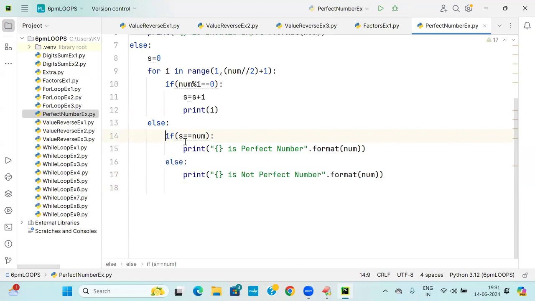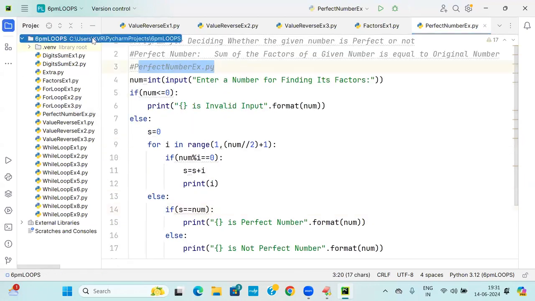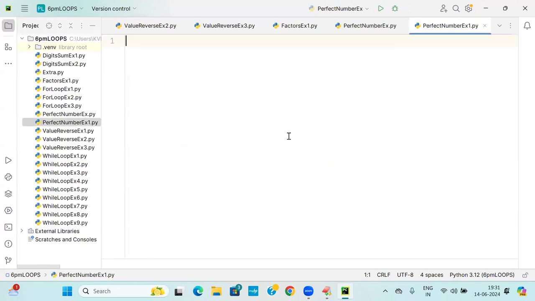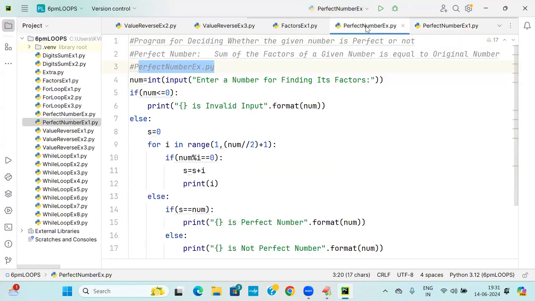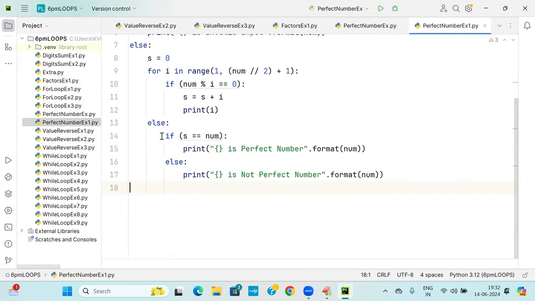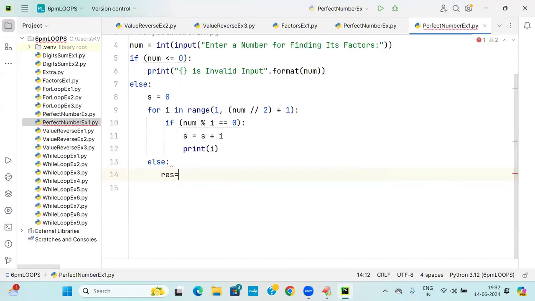Can I change this? If we want, I can make another copy and paste, because I want to give you multiple solutions here. This is called perfect example 1.p1. Here I will copy this code. Don't write this entire thing. Here you write it. RES is equal to, what is this now?